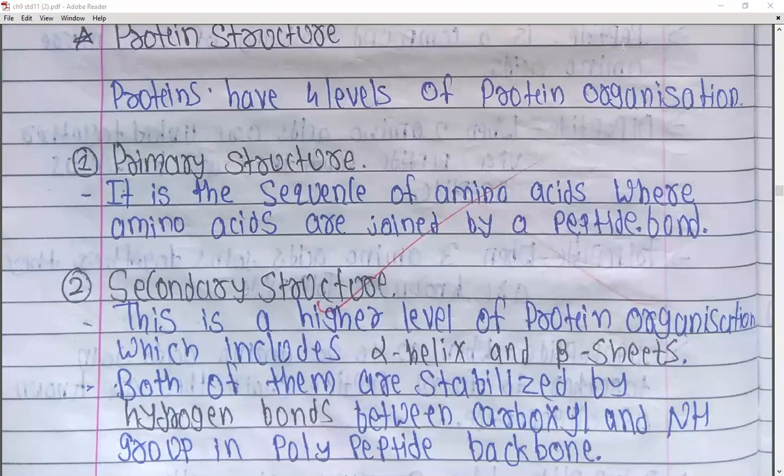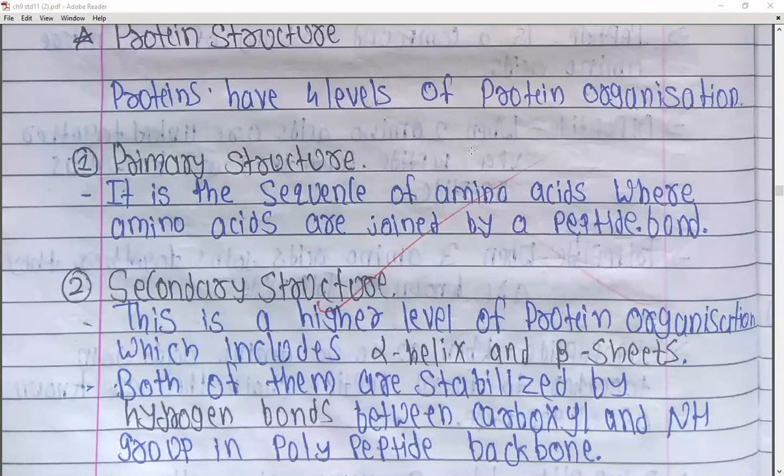So when we are talking about the protein structure, we have already covered the carbohydrates, as well as we have seen about the biochemistry, right? So today we are going to see about the proteins. We have seen about the basics of proteins, we have seen about the structure of amino acids. Today we are going to see about the structure of the proteins. So proteins have 4 levels of protein organization. So in the proteins we will see about 4 levels, right?